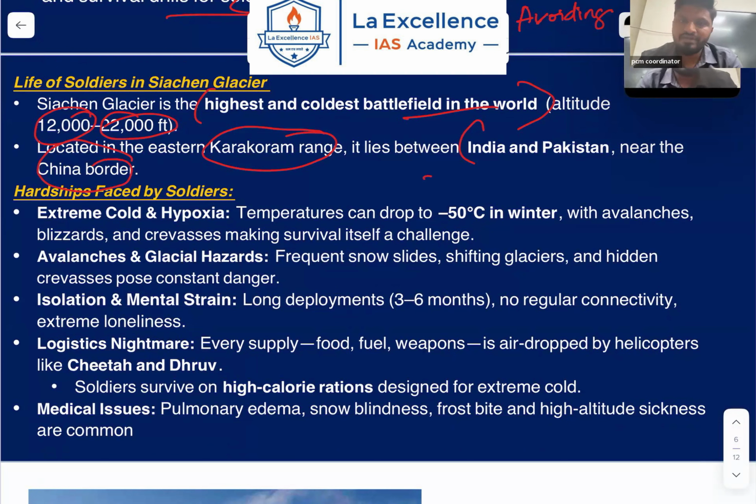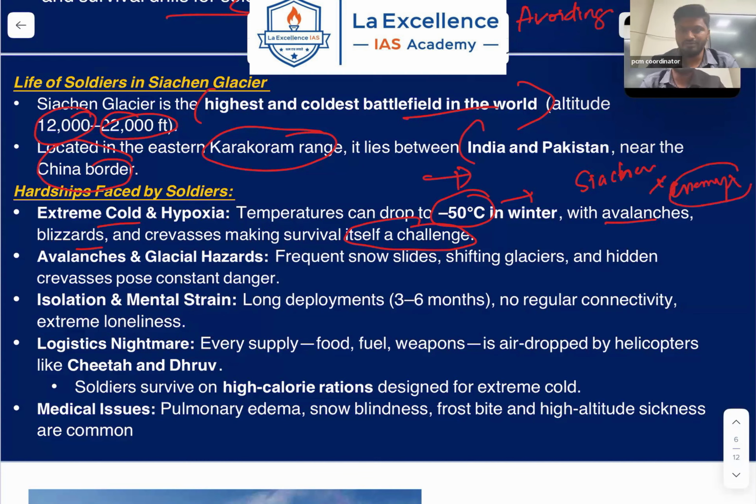So why is this very important for us and what are the hardships faced by soldiers? Soldiers face hardships because of extreme cold and hypoxia. That is, temperatures can drop to as low as minus 50 degrees Celsius in winters. Add to that avalanches, blizzards, and crevasses, making survival itself a challenge. It is said that the soldiers in Siachen die more because of the climate or weather rather than because of the enemy.